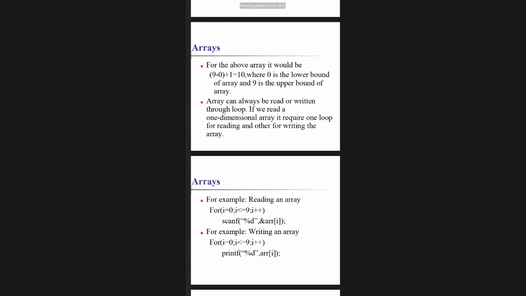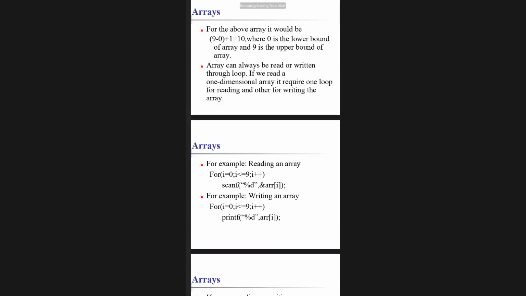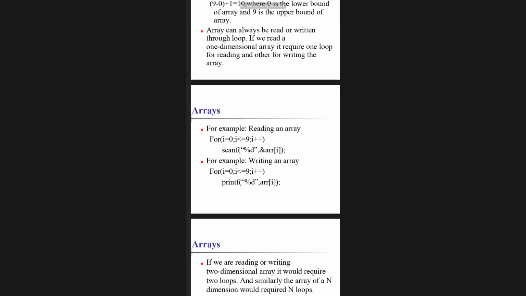An array can also be read or written through a loop. If we read a one-dimensional array, it requires one loop for reading and another for writing the array. For example, reading an array: if you put it into a for loop, how will you write it for 10 elements? What is the for loop syntax? For i is equal to 0, i less than or equal to n minus 1, i plus plus.